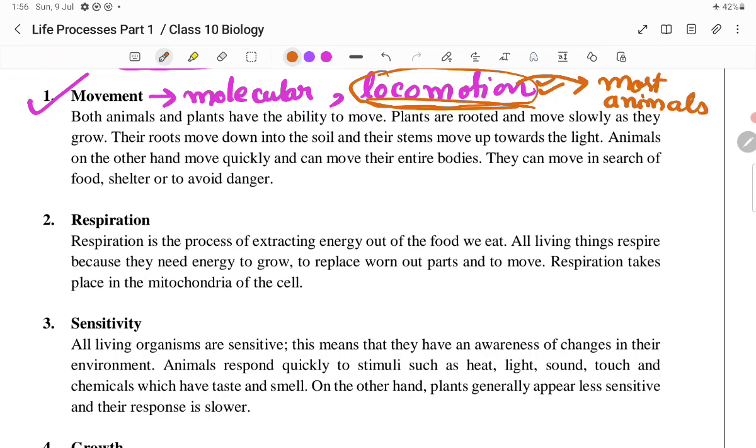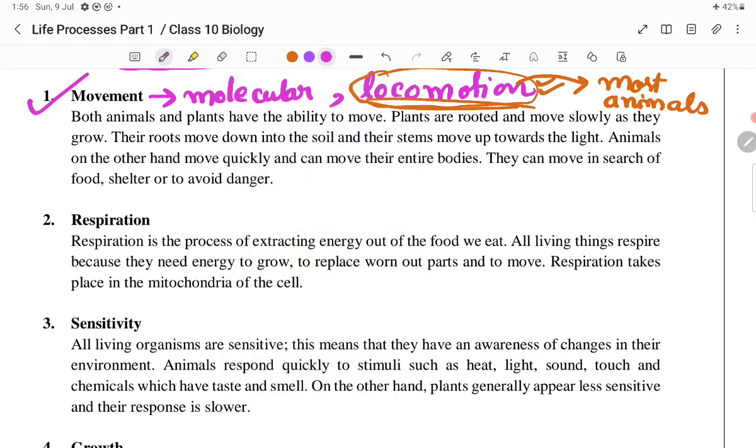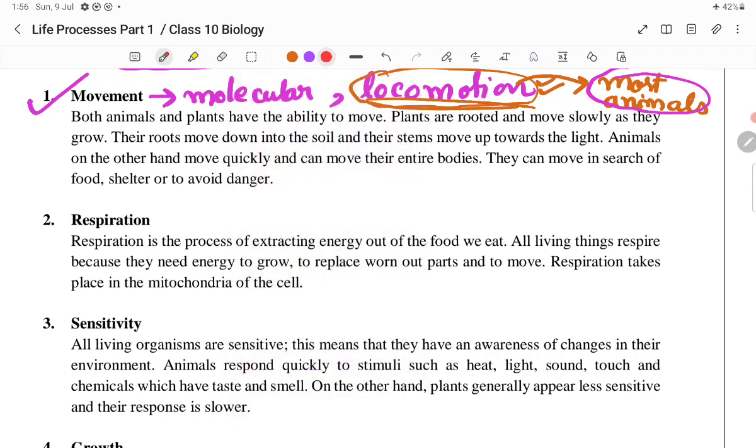There are also certain exceptions to the concept. I told you most animals can perform locomotion. That is, there are also some animals which do not perform locomotion. For example, when we talk about porifera or the sponges, they belong to kingdom Animalia. They are also animals, but they do not show locomotion.